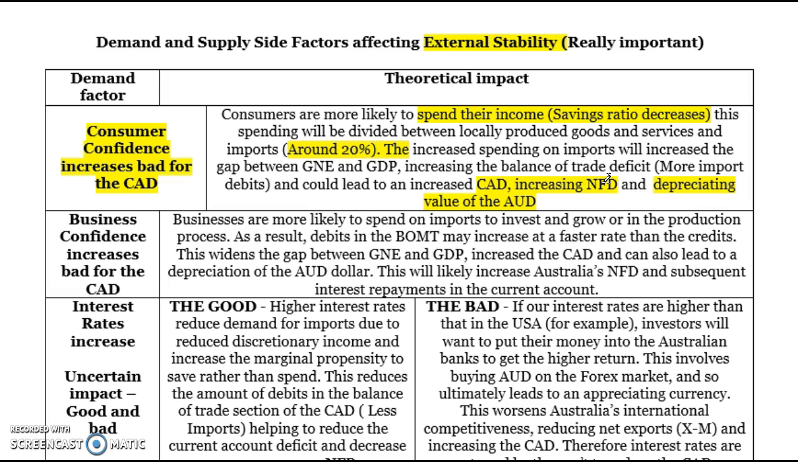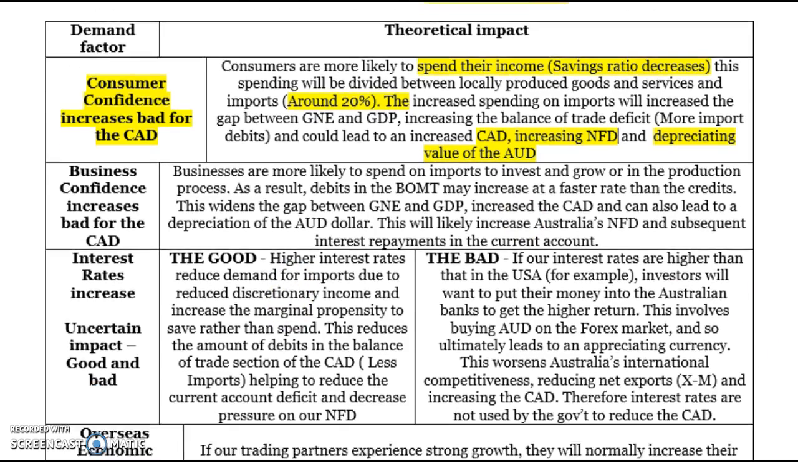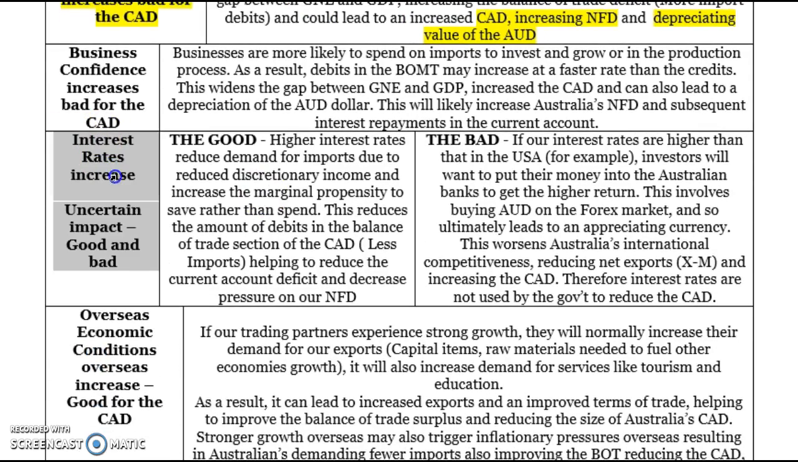Make sure you clearly summarise the relationship between the two, rather than just saying higher CAD, higher net foreign debt. Interest rates, I'm not going to go through all of these, just the main ones. If interest rates increase, that can be good for the CAD because higher interest rates reduce our demand for imports. When we've got higher interest rates, we have less discretionary income. Consumers also prefer to save rather than spend because they're getting a higher return on their savings, and they have to pay more interest on any debt. So higher interest rates are good for the CAD because they reduce spending, and therefore that leads to reduced debits in the balance of merchandise trade and net services accounts, which can help to reduce the CAD and reduce pressure on net foreign debt.